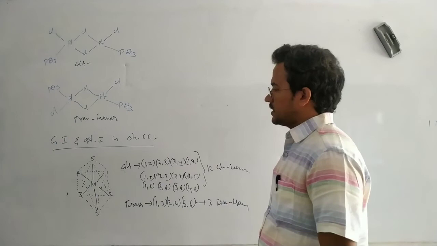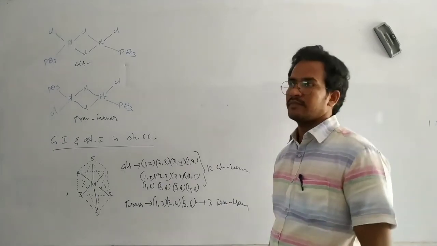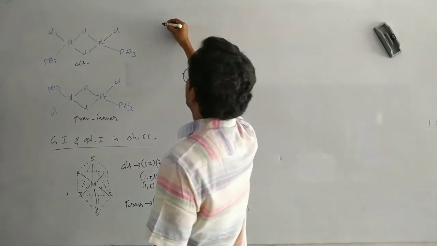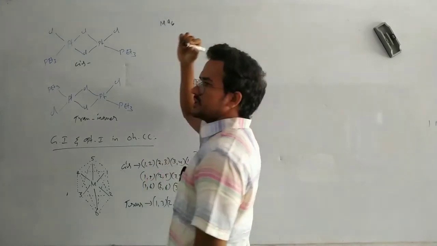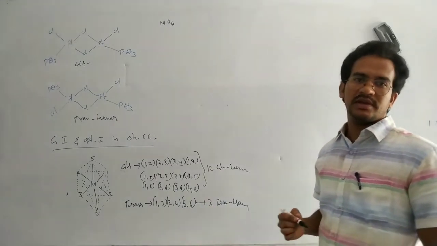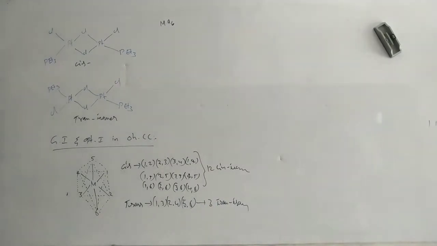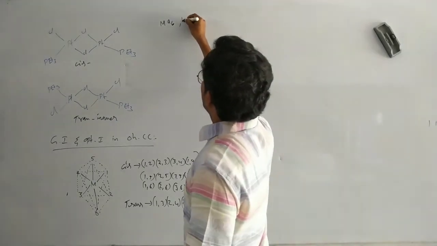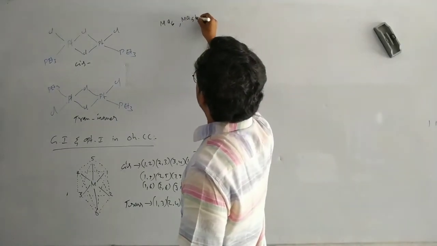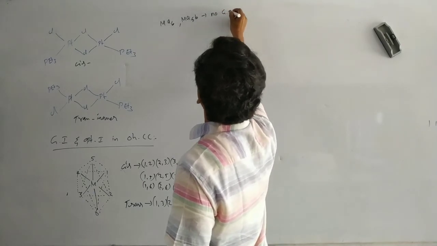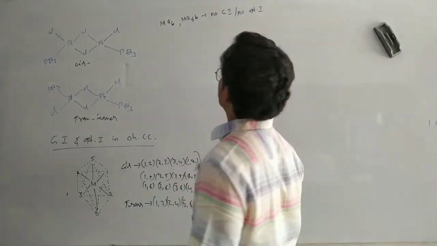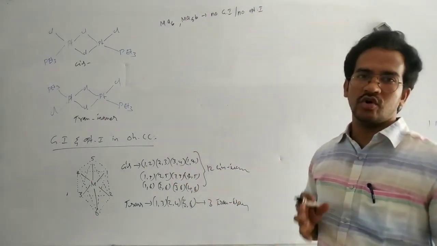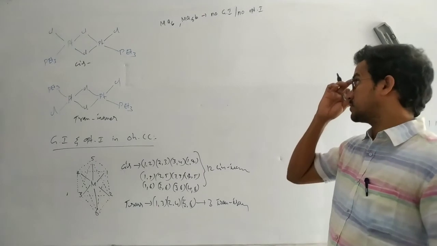Now let us discuss one by one. Here first of all, I am writing this complex compound. Ma6 does not exhibit geometrical isomerism because all ligands are the same. And Ma5b, this one has no geometrical isomerism as well as no optical isomerism.